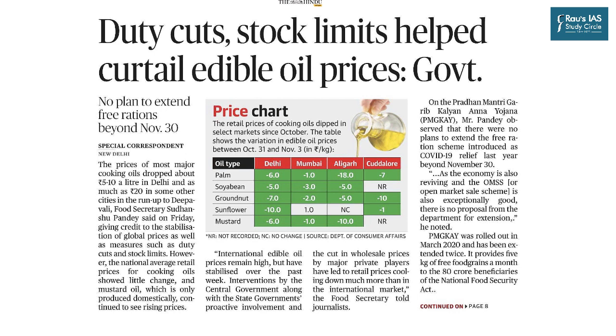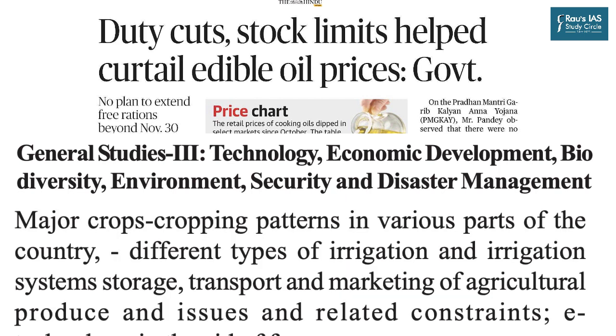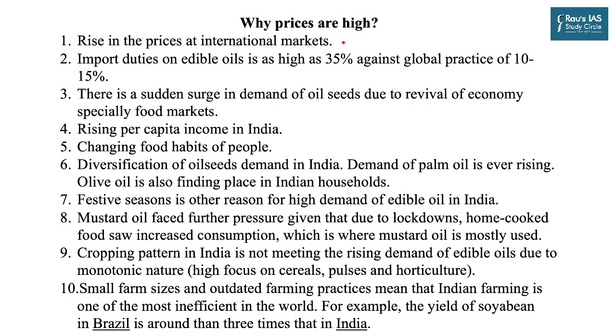Now, when considered in isolation, this might not look like a very important news. But if you look into the UPSC syllabus of mains paper, especially GS paper 3, you know that major crops, their cropping pattern, marketing of agriculture produce and issues related and constraints is a part of your syllabus. And so you can clearly see that rise in the prices of oils, especially the edible oil, is a part of your syllabus. And so it is important for us to understand the reason behind such sharp and continuous increase in the prices of the oil.